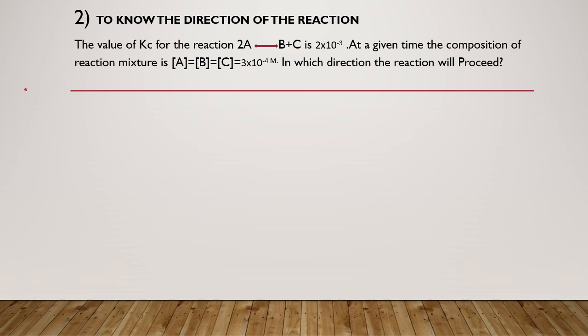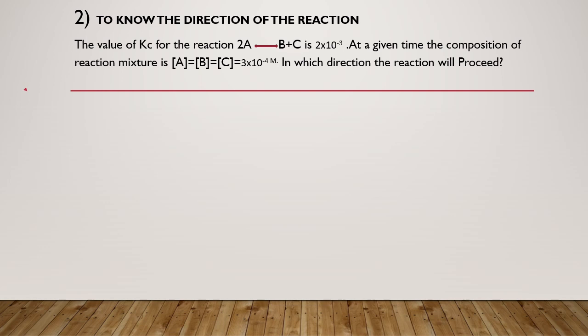At a given time, the composition of the reaction mixture is A, B and C, each equal to 3 into 10 to the power minus 4 molar. In which direction will the reaction proceed? That means, whether it proceeds in the forward direction or in the reverse direction.